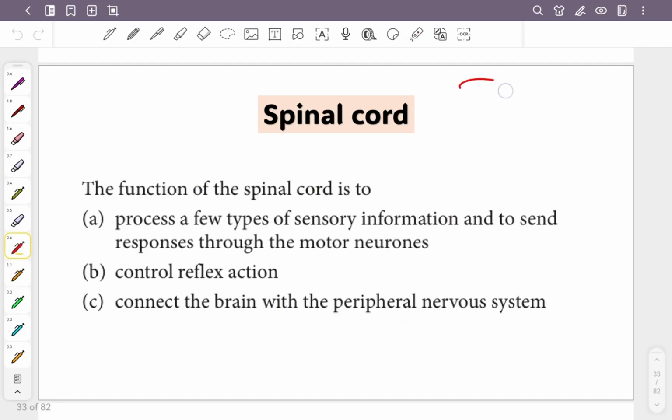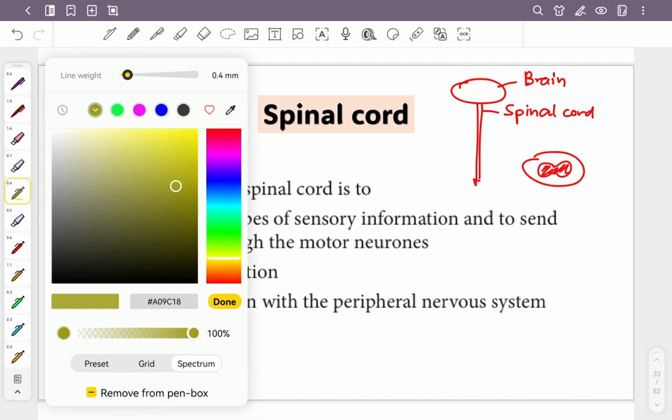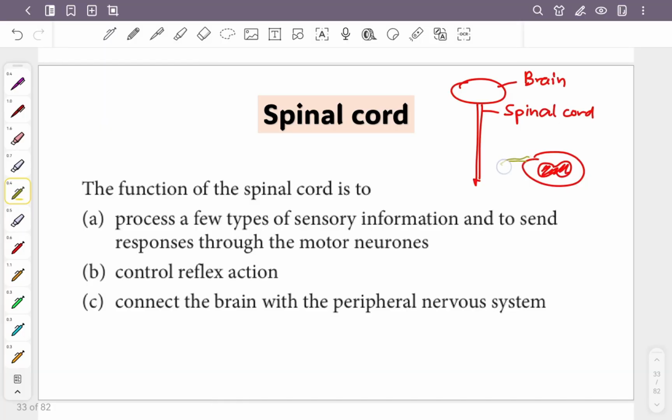Okay, I told you already, you have your brain here. This is your spinal cord, correct? This is your brain. This is your spinal cord. So, just now, inside the spinal cord, you can see a butterfly. I told you, right? This is gray color. And then there are a lot of these nerve dorsal roots.